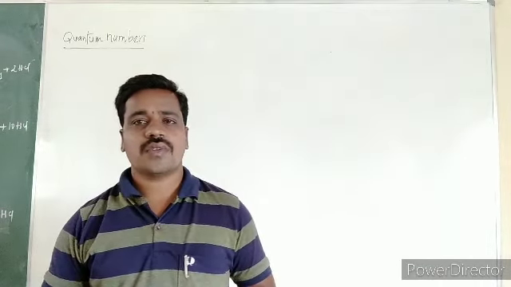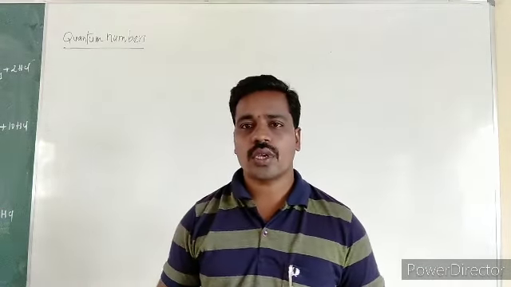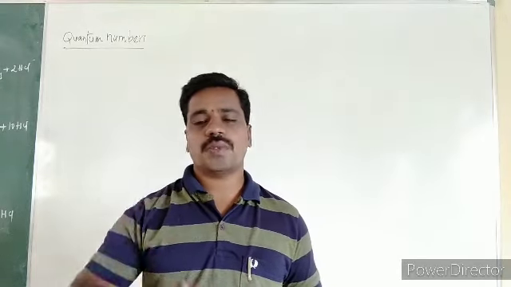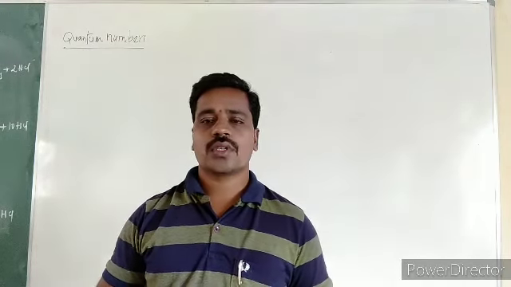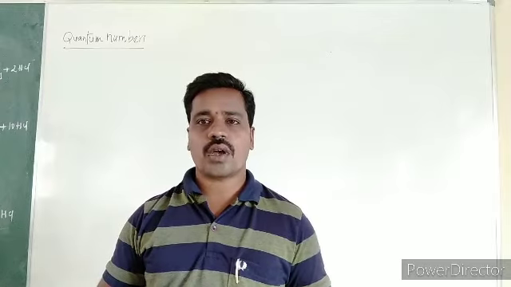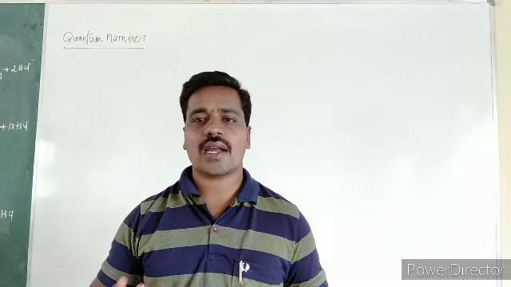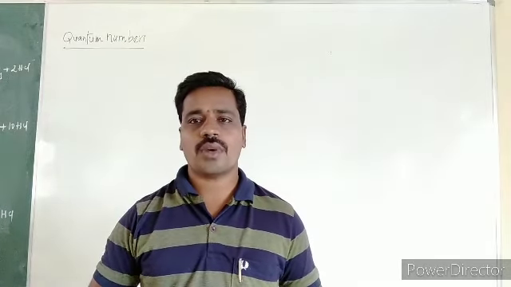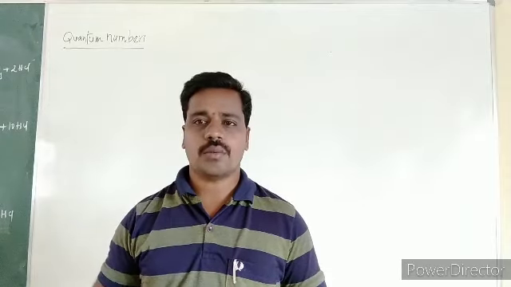Generally, the numbers which are used to give the complete description of an electron. So the numbers which give complete information about an electron are called quantum numbers.